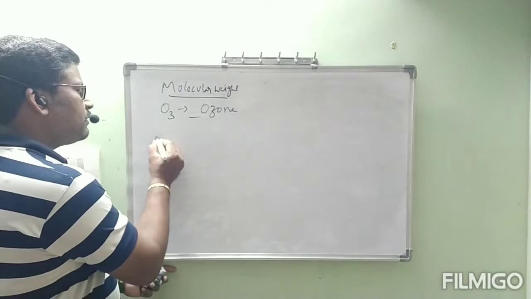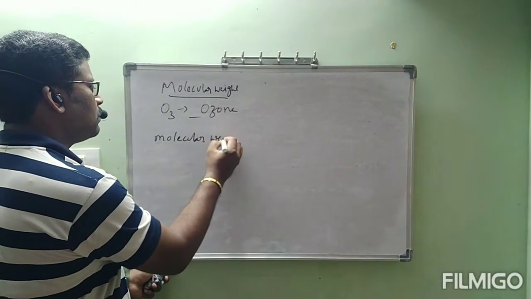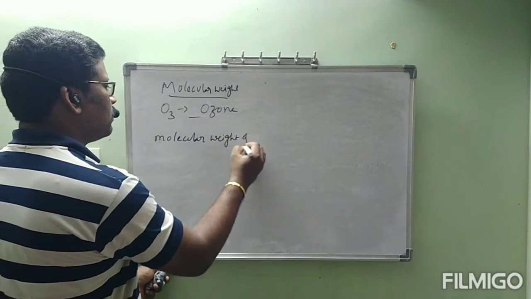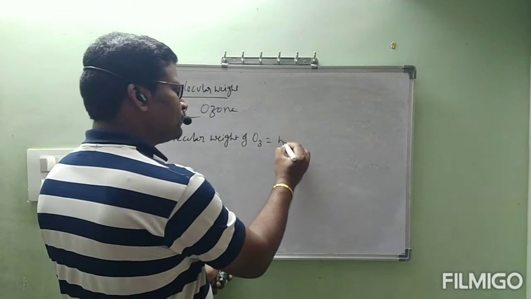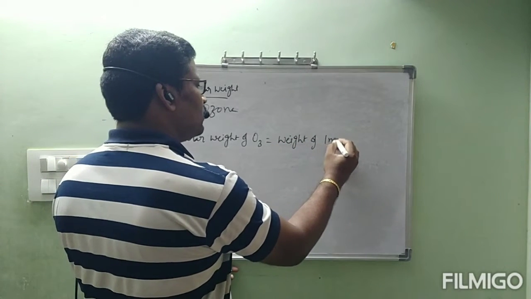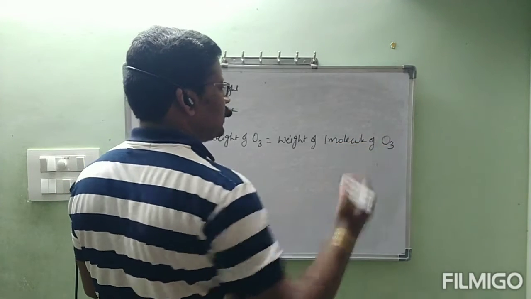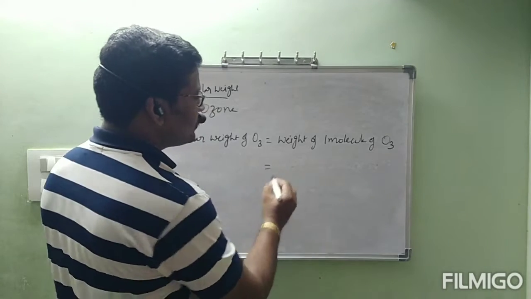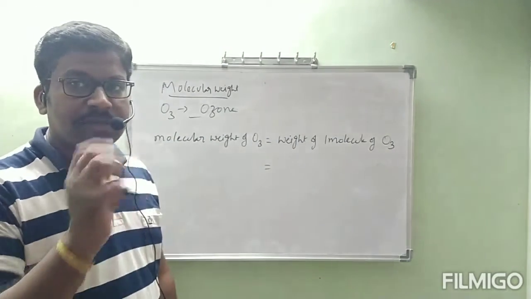Now, molecular weight of O3 is equal to the weight of 1 molecule of O3. 1 molecule of O3 contains how many atoms of oxygen? 3 atoms of oxygen.